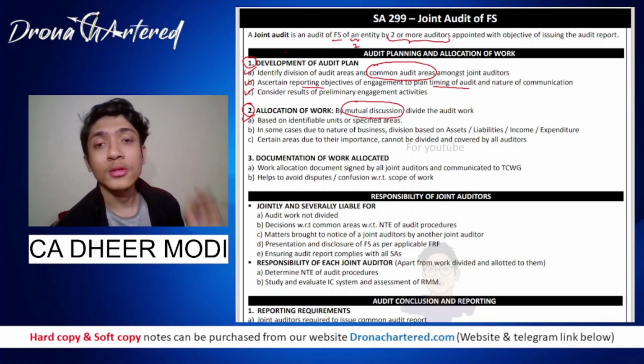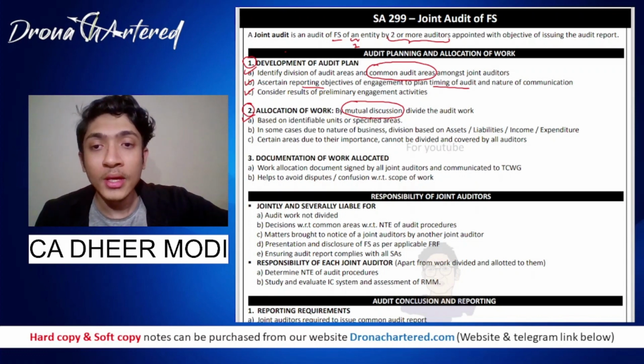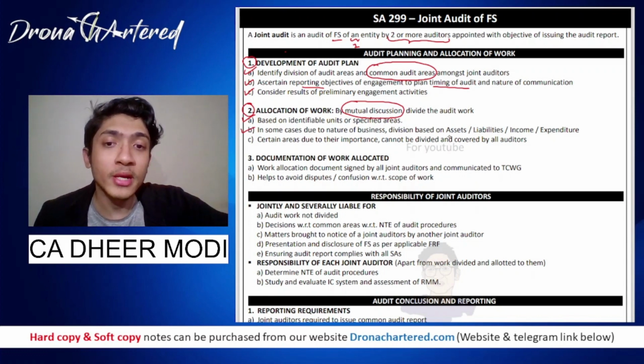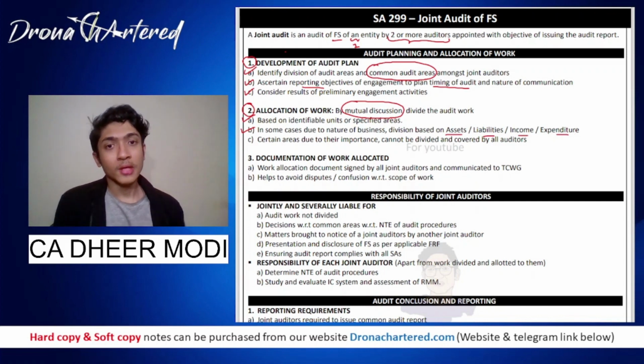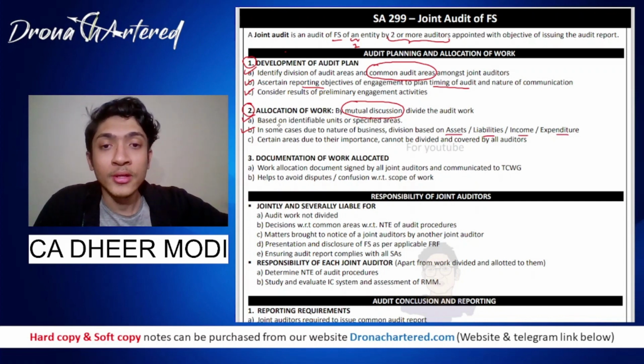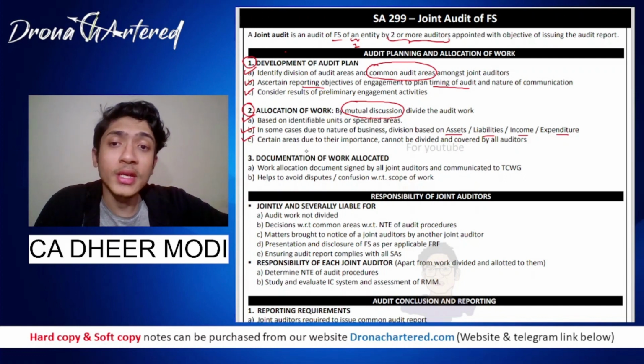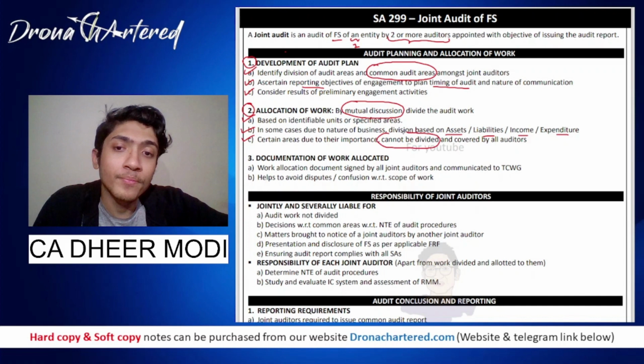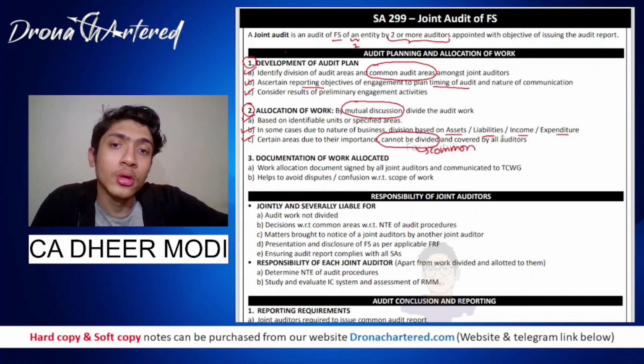So work will be divided based on units or based on areas. In some cases, due to the nature of business, it might be based on assets, liabilities, income and expenditure. That is the example that I gave you, so that is based on the type of transaction. However, there will be certain areas that, due to their importance, cannot be divided and are covered by all auditors. Since this area cannot be divided, it is called your common audit area.